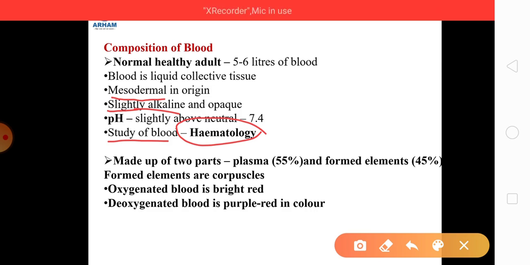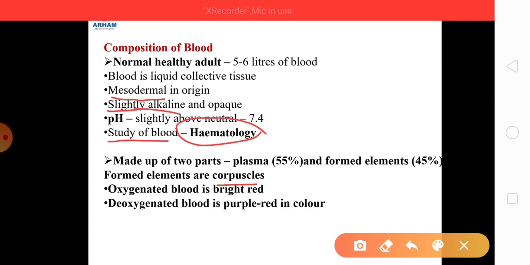Now the blood is made up of 2 parts. The 2 components of the blood are plasma and the formed elements. So 55% of the blood is comprised of plasma and the formed elements are 45% of the blood. When we speak about these formed elements, it means the corpuscles, that is the white blood corpuscles or white blood cells, and the red blood corpuscles or red blood cells. Okay, so 55% is plasma and the rest 45% are RBCs and WBCs and some other material.